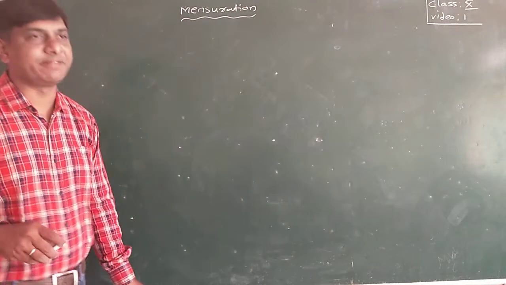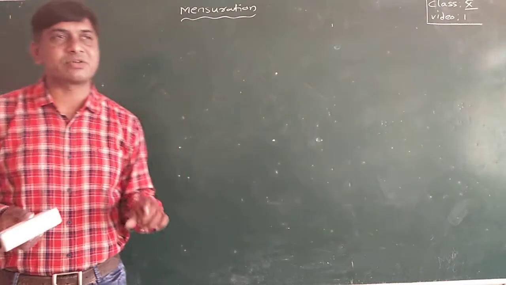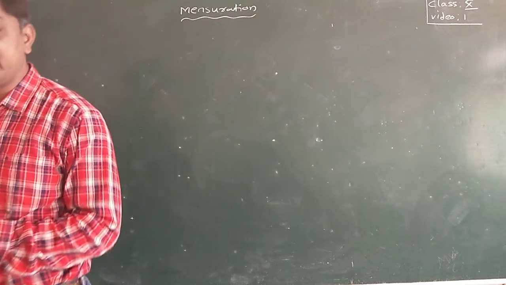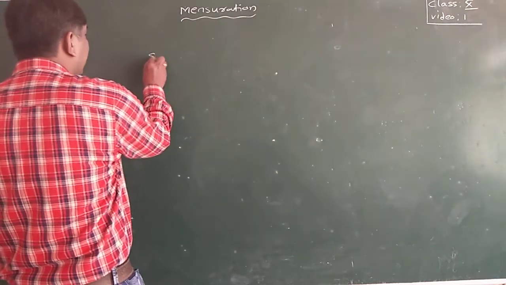Three-dimensional figures are also known as solid figures. What is a solid object? The objects having a definite shape and size are called solids. What is a solid?